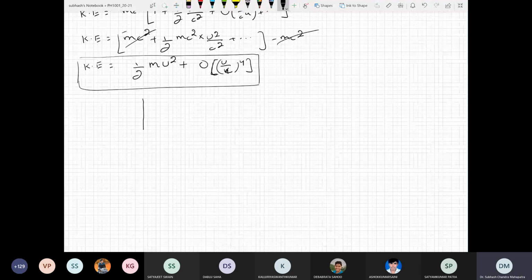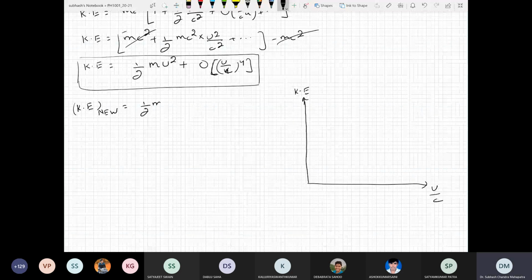So I want to plot it here. Again, we can plot u by c with kinetic energy on the y-axis. Then you see the kinetic energy of Newton is what?